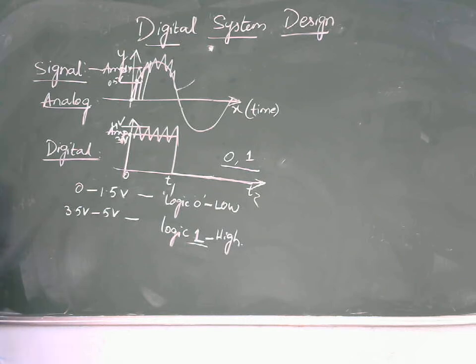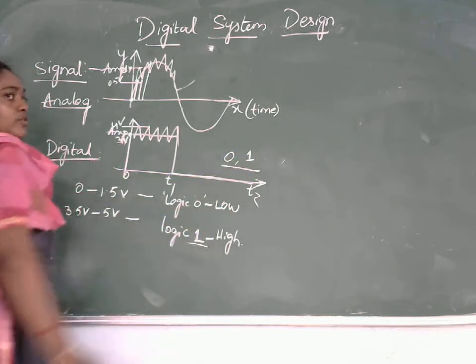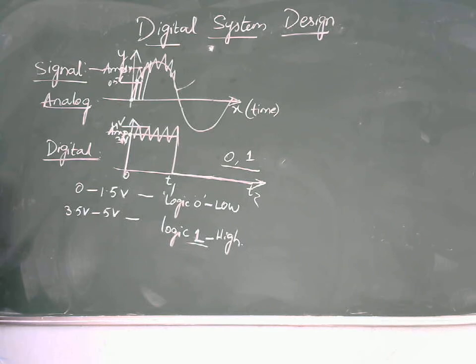So the main advantage of using digital is that it is more immune to noise, and instead of transferring n number of data values, we can transfer only 2 bits of information in terms of zeros and ones. And we can encrypt the data as well as decrypt the data. So in case of digital communication, you can secure your data when compared to that of analog.